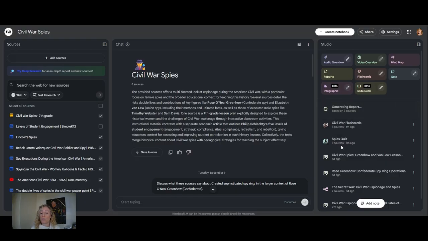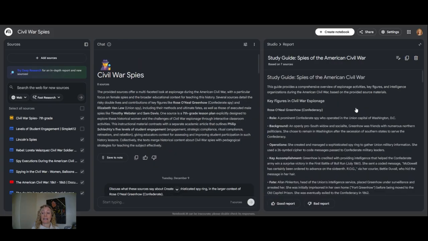So the great thing about this studio space is that you're quickly creating these items and that you can share them out to your students at any time. You would share the link, and then you would just share out the individual items. If you wanted to share the entire notebook, you could also do that as well. So if you were saying, hey, everyone, this is a notebook with all of our articles in it, our sources that we're going to be using for this unit, you are responsible for knowing this information, and then you could teach the students how to create the flashcards and the quizzes and the study guide.